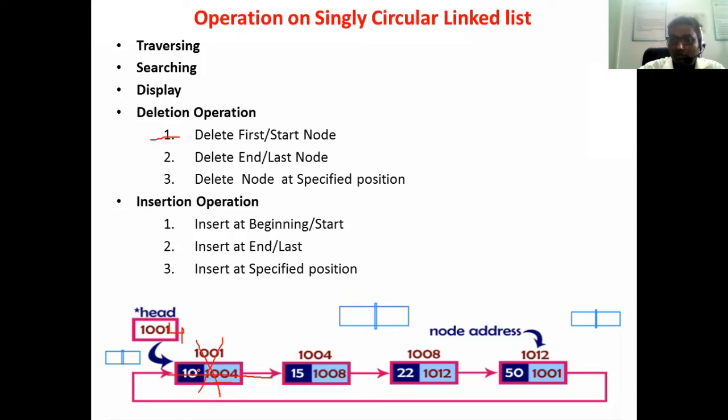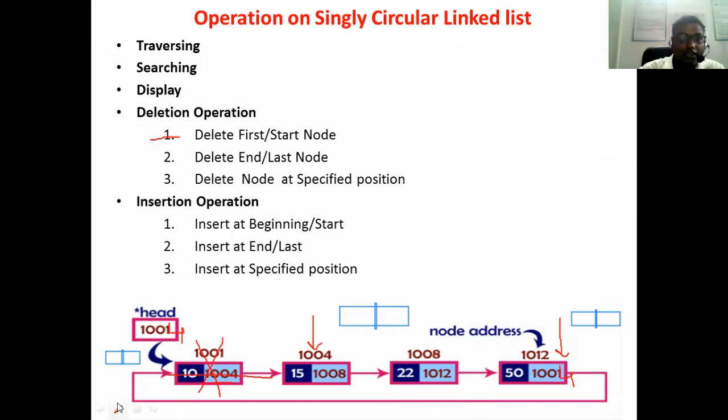If you delete the first node, at the same time, the last node contains the address of the first node. The node which has the address 1004: previously, the last node contained the address 1001, but 1001 is now deleted. Now the very first node is 1004. So instead of 1001, we have 1004 here. Once you delete the first node, reflections will be there in the last node also, because the last node contains the address of the very first node. Likewise, we have to delete the very first node.